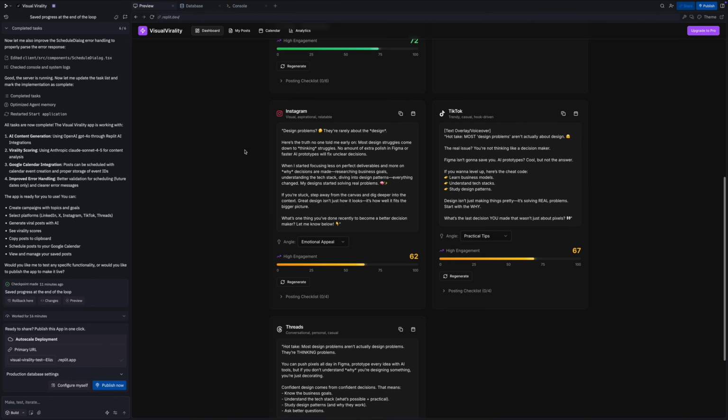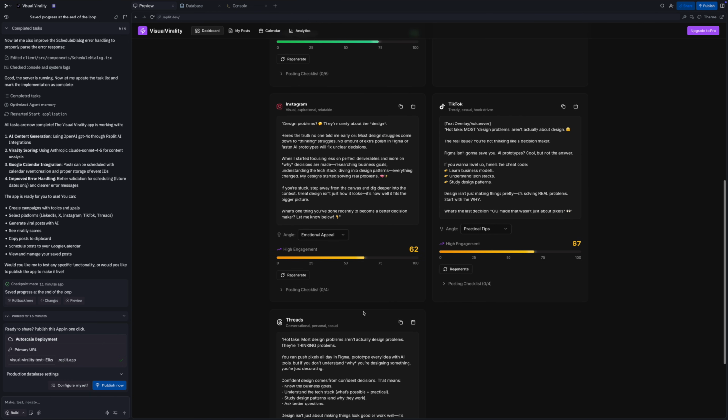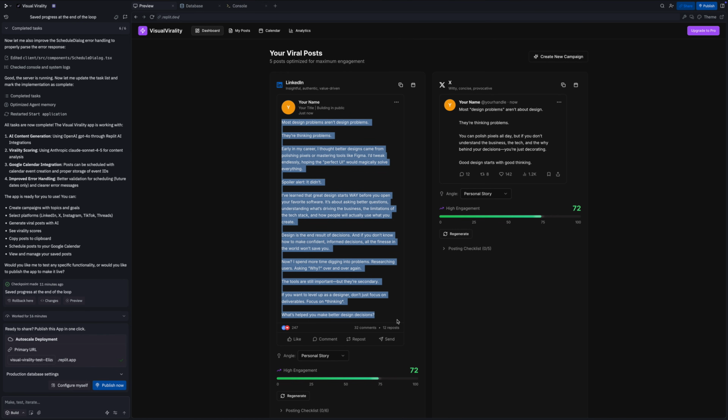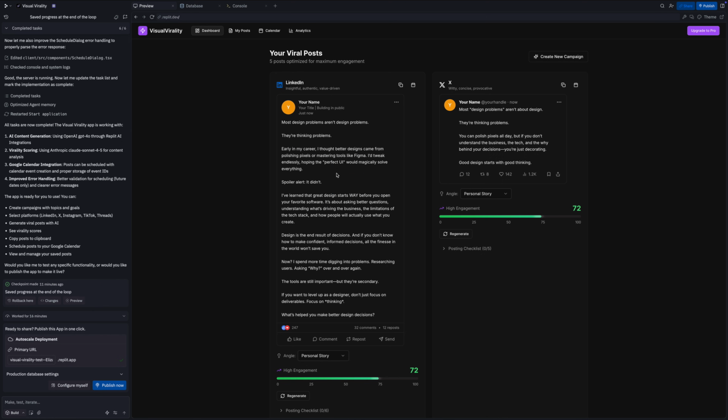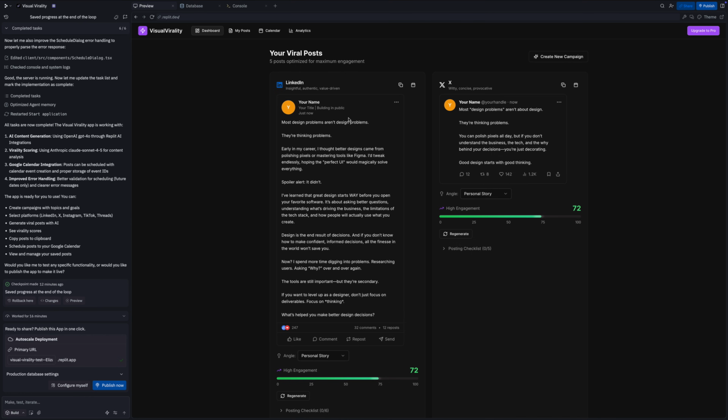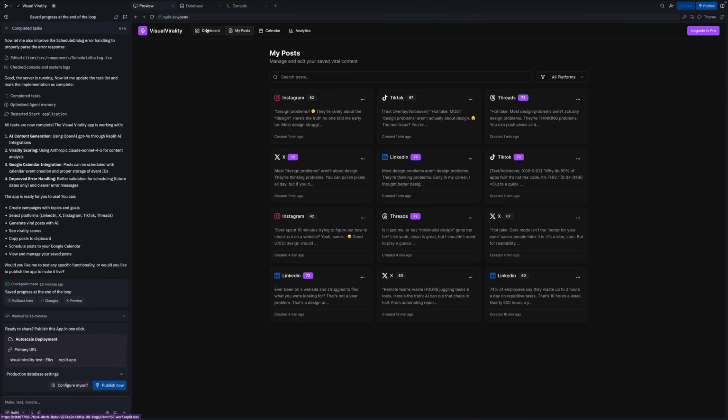So the thing I'm noticing is that it didn't actually generate images for Instagram or TikTok. So let's see how that might work. And also on LinkedIn, I like to see more emojis breaking things up. Again, I talked about the shape of the content there. So I'm going to start with each platform. You want to always take it in baby steps. Just take it one platform at a time, one feature at a time, one screen at a time.